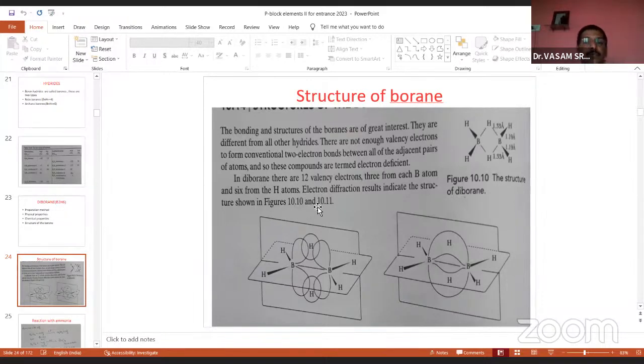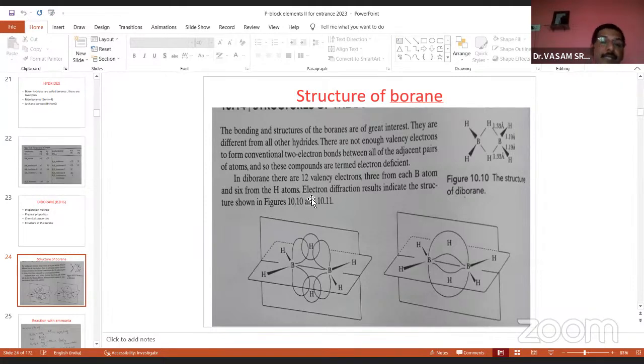Whereas B2H6, the boron valence electrons, each boron contains 3, so 3 plus 3 is 6, and each hydrogen has 1, 6 hydrogens, 6 into 1 is 6, therefore 6 plus 6 is 12, right? So diborane contains 12 valence electrons and ethane contains 14 valence electrons. But ethane is a stable molecule, while diborane is unstable with electron deficiency. How much deficiency here? 2 electrons. So that's why diborane is an electron deficient molecule, whereas C2H6 is an electron saturated, electron sufficient molecule.